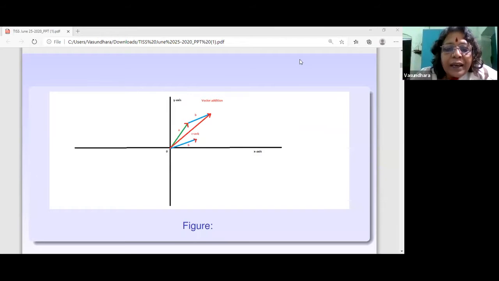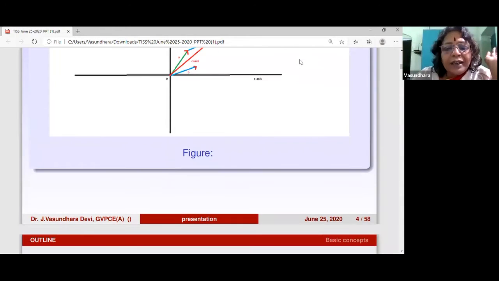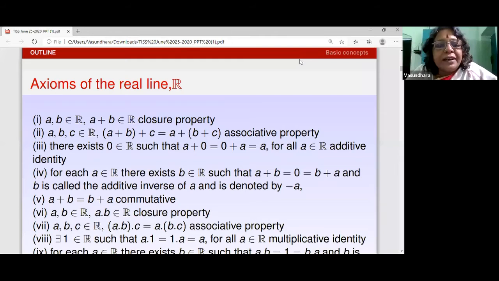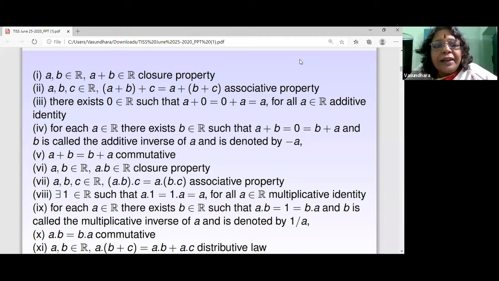So with this we have the Rn space as an extension of R. Now let me leave that aside for a little while and let's go to the axioms of the real line. Once we have the axioms of the real line, you can see the addition, which is the normal addition we have in mind, the closure, the associativity, all the 11 properties of the real line which make it a field. Now there are 11 properties over here.